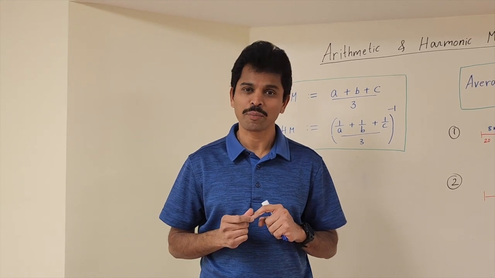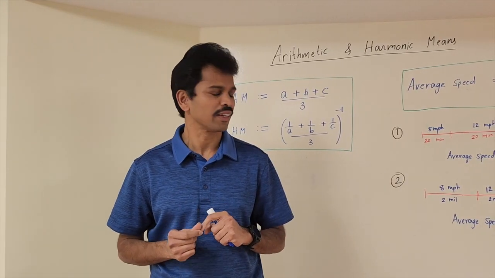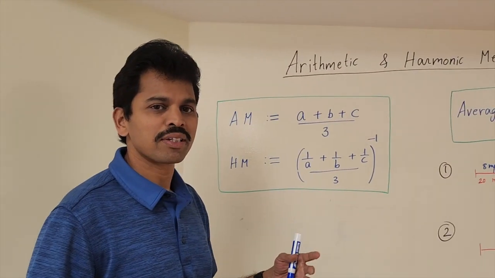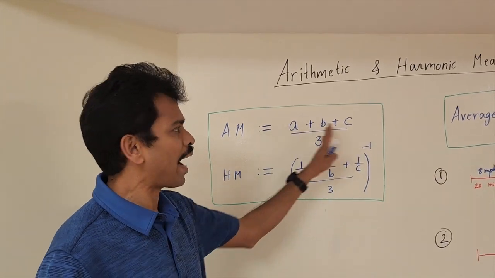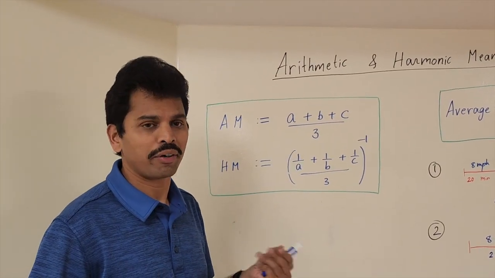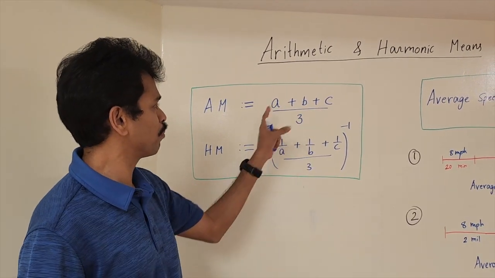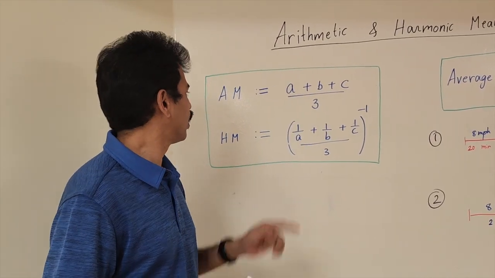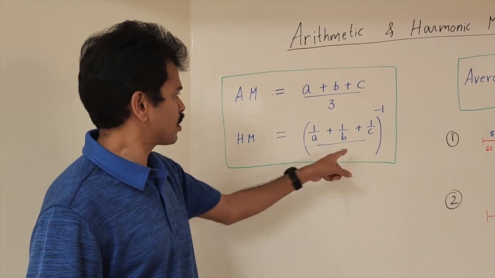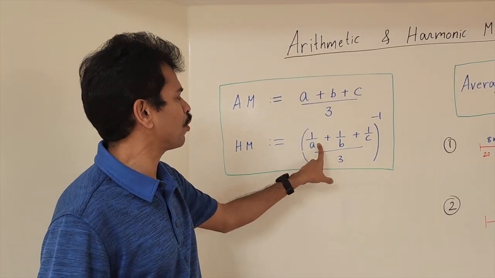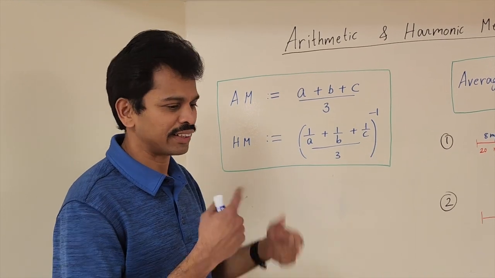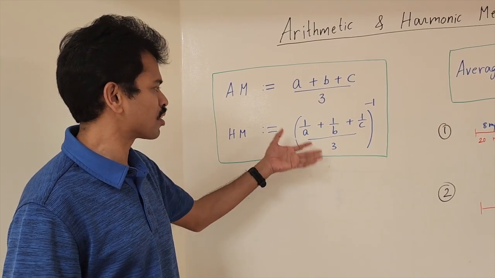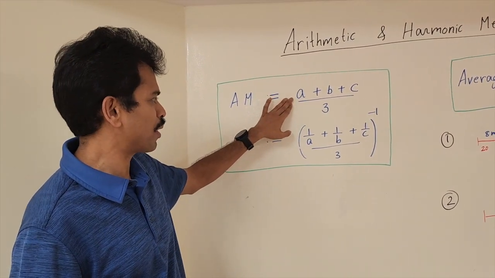It has to do something with the harmonic mean of the two numbers and not the arithmetic mean. So let's understand what these things are. Given a bunch of numbers, the arithmetic mean is simply you add all the numbers and you divide by however many numbers you have. For example, if you have three numbers A, B and C, the arithmetic mean is A plus B plus C over 3.